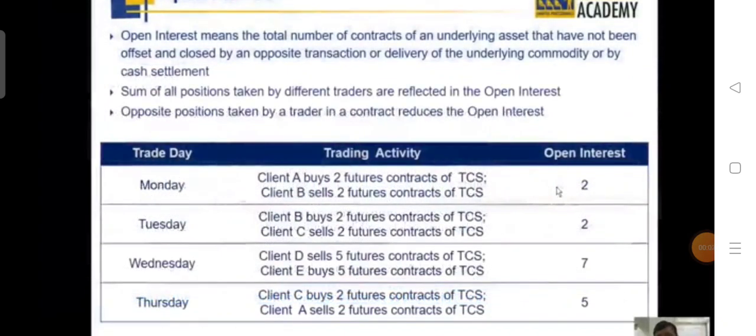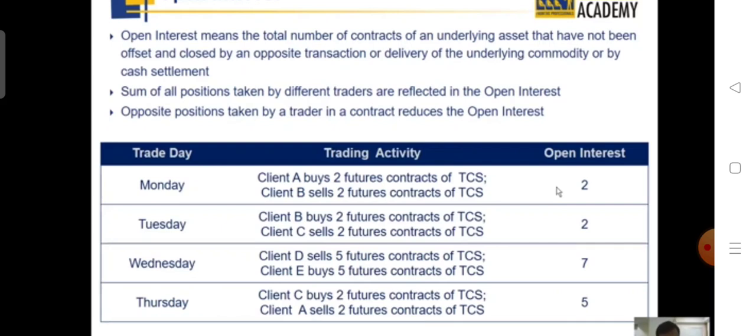So now that you have seen the Bhavcopy and how it functions, let me introduce you to the two critical parameters called open interest and delivery statistics. So what is open interest? As the name suggests, open interest is nothing but the interest in the stock or instrument which is open